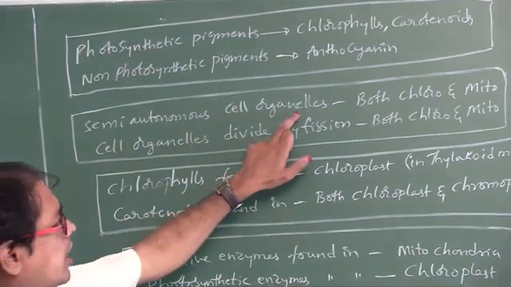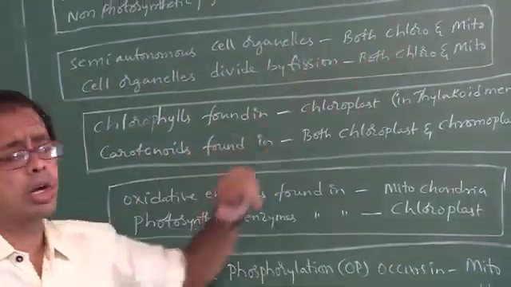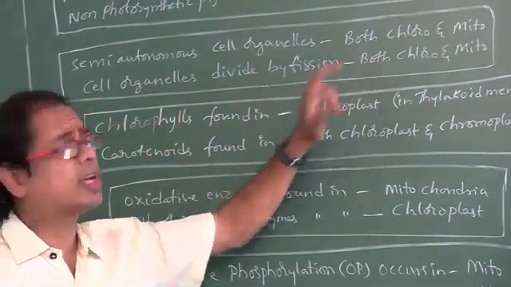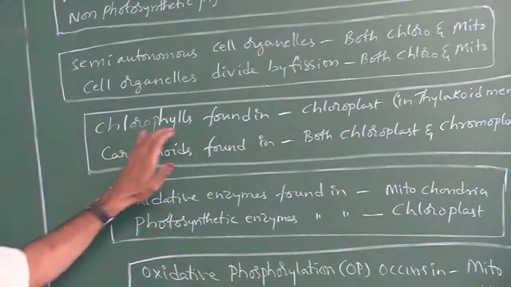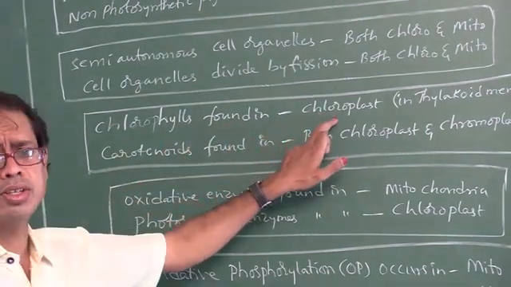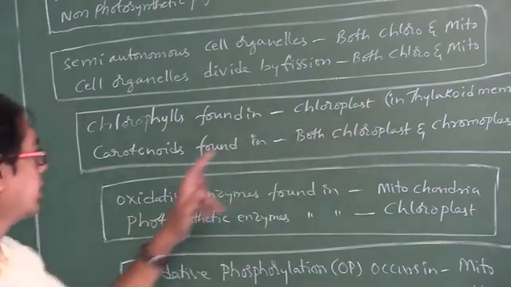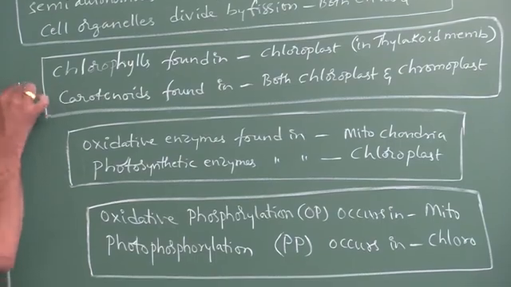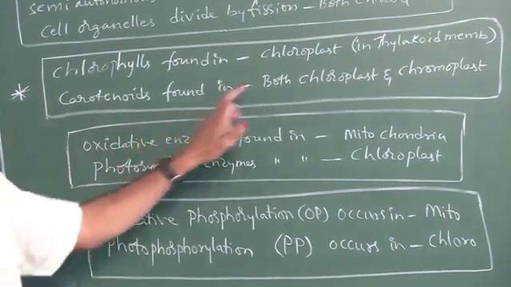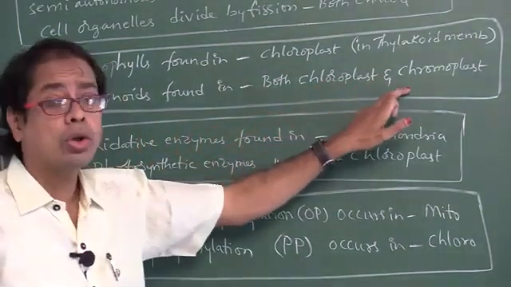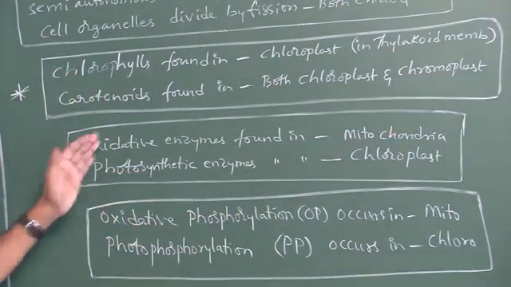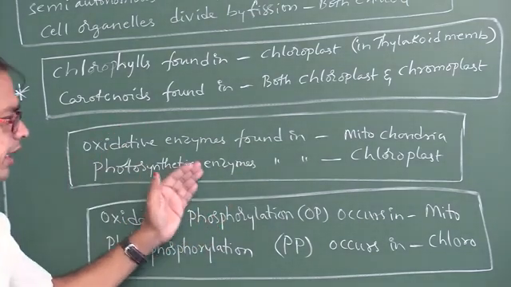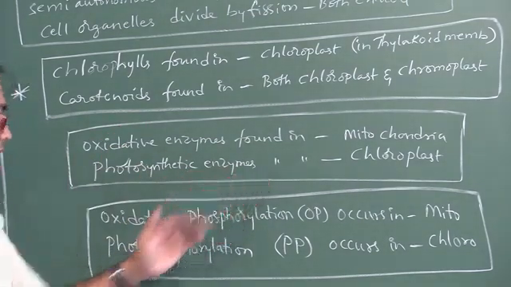Semi-autonomous cell organelles are both chloroplast and mitochondria. Cell organelles divide by fission, both chloroplast and mitochondria. Chlorophylls are found in chloroplast, that is in the thylakoid membrane. Carotenoids, very very important point, are found in both chloroplast and chromoplast. Oxidative enzymes are found in mitochondria. Photosynthetic enzymes are found in chloroplast.